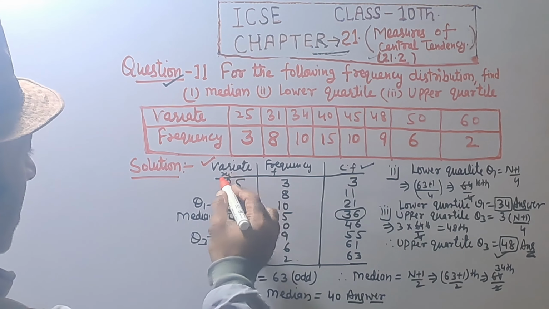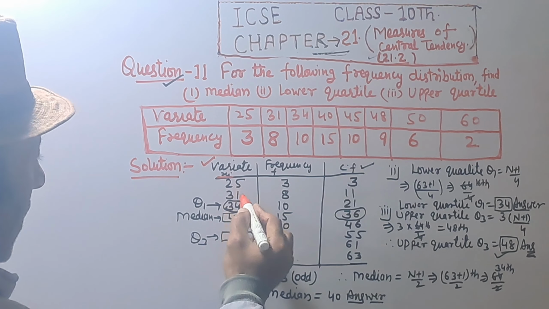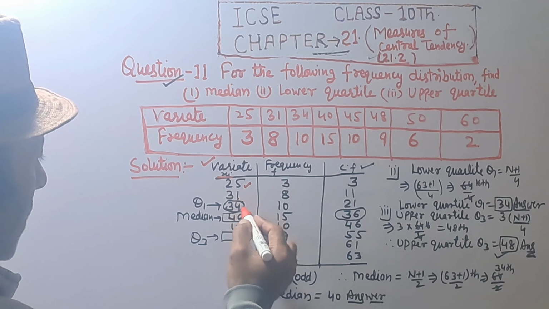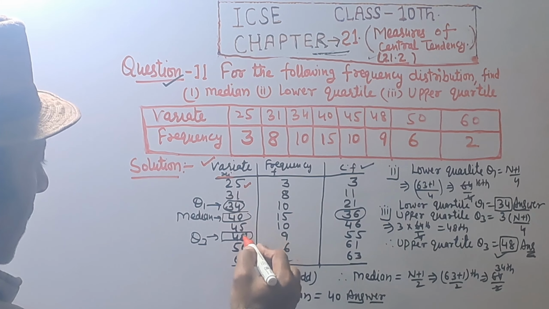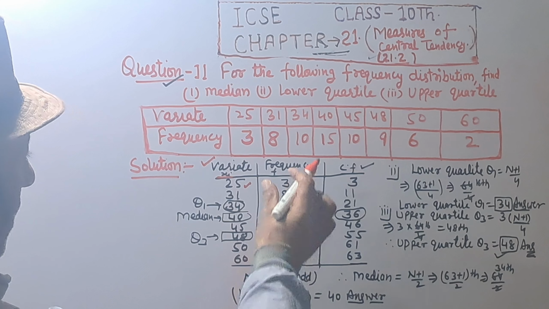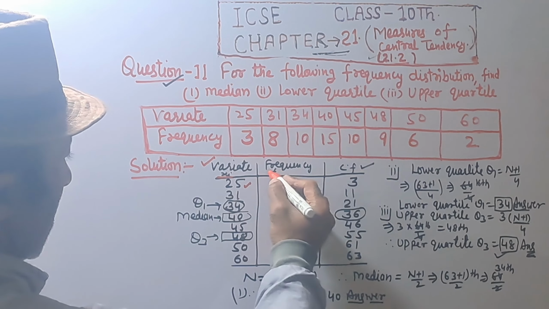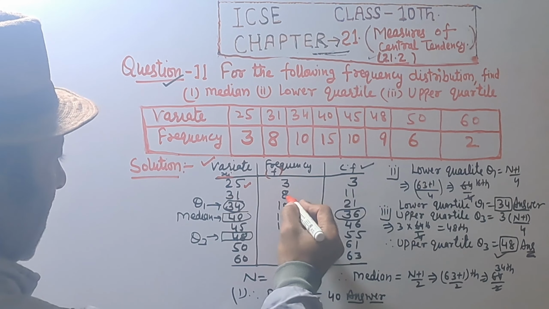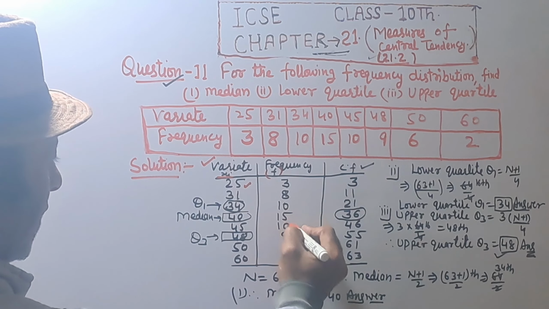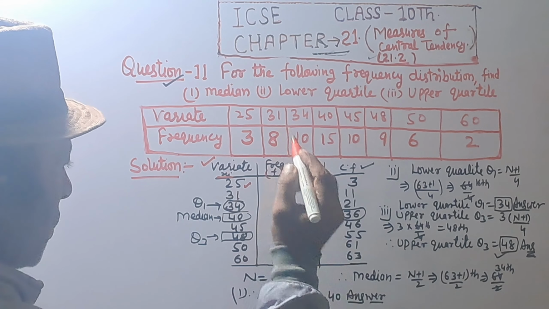Given variate, that is xi 25, 31, 34, 40, 45, 48, 50 and 60, and frequency f is equal to 3, 8, 10, 15, 10, 9, 6 and 2.